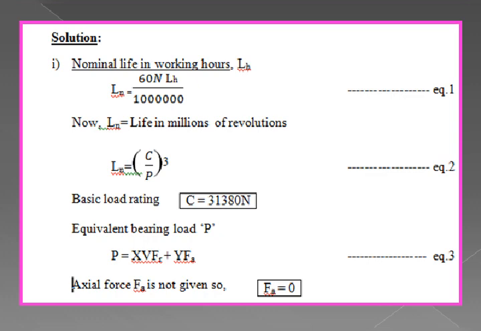Now L suffix n, that is life in millions of revolutions, is equal to, by using one more relation, (C by P) whole cube, call that equation number 2. Basic load rating C, that we already selected from the table, has the value 31,380 Newton. Now we must find one more unknown, P, that is the equivalent bearing load, given by P is equal to X into V into Fr plus Y into Fa, call that equation number 3.